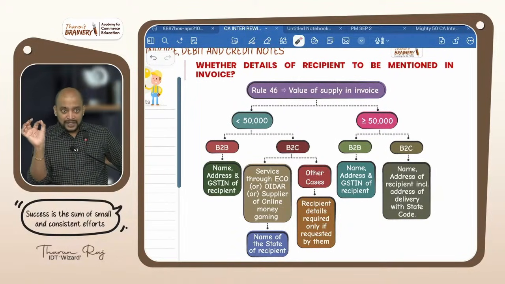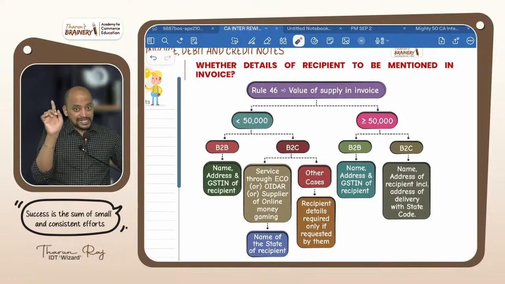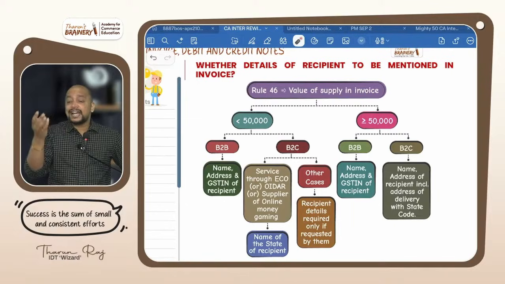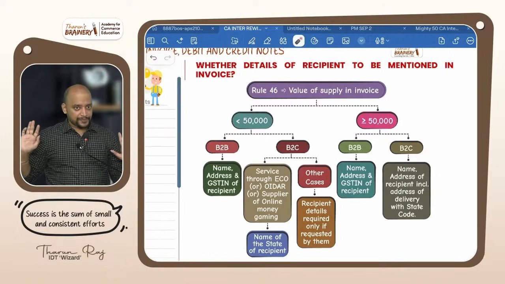B2C transaction, where the value is less than 50,000, other than online transactions, they have to mention the recipient details only if the recipient is asking, otherwise not required.